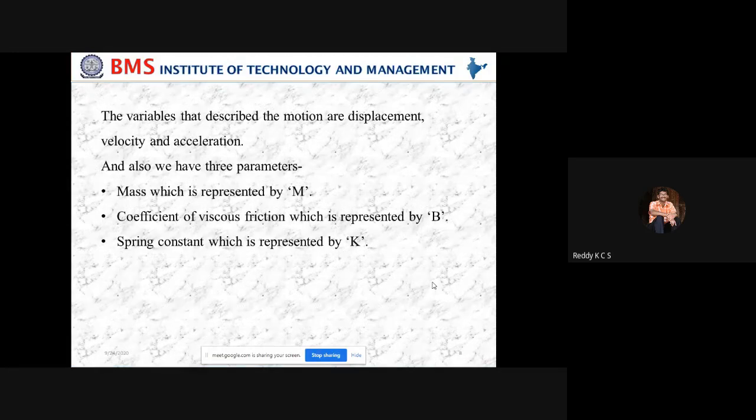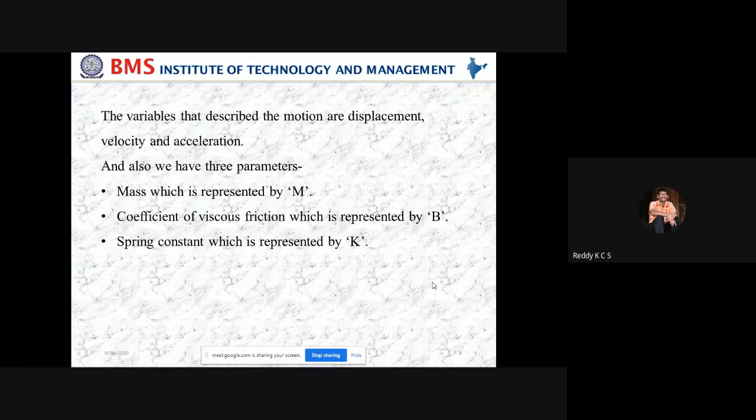The variables that describe the motion of any mechanical system are displacement, velocity, and acceleration. So displacement is x, velocity is dx by dt, and acceleration is d square x by dt square. That is how the variables describe the motion.